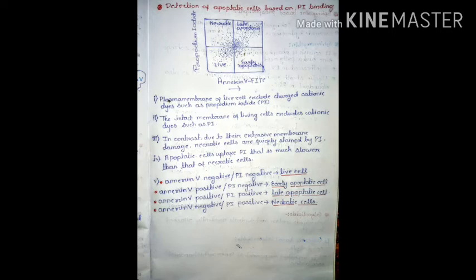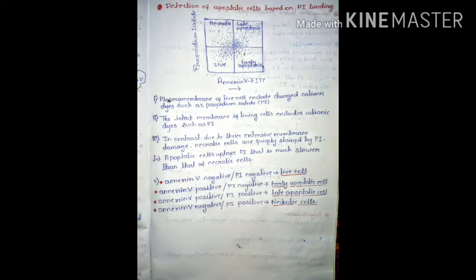Early apoptotic cell, on the other side, is annexin 5 positive but propidium iodide negative, because the plasma membrane of the early apoptotic cell is not highly damaged, so they cannot retain the propidium iodide. In case of necrotic cell, we can see that they are both propidium iodide positive and annexin 5 positive. Late apoptotic cell is also propidium iodide positive and annexin 5 positive.